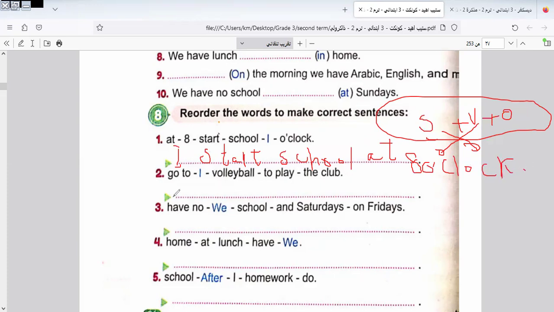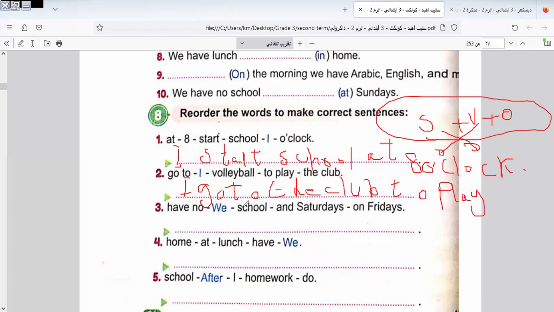Let's go to another one here. Here we have: go to I volleyball to play the club. So it will be: I go to the club to play volleyball. Here I is the subject. Where is the verb? Go to. Go to where? Go to the club. To do what? To play volleyball. I go to the club to play volleyball. To play volleyball directly, not to have any articles here.